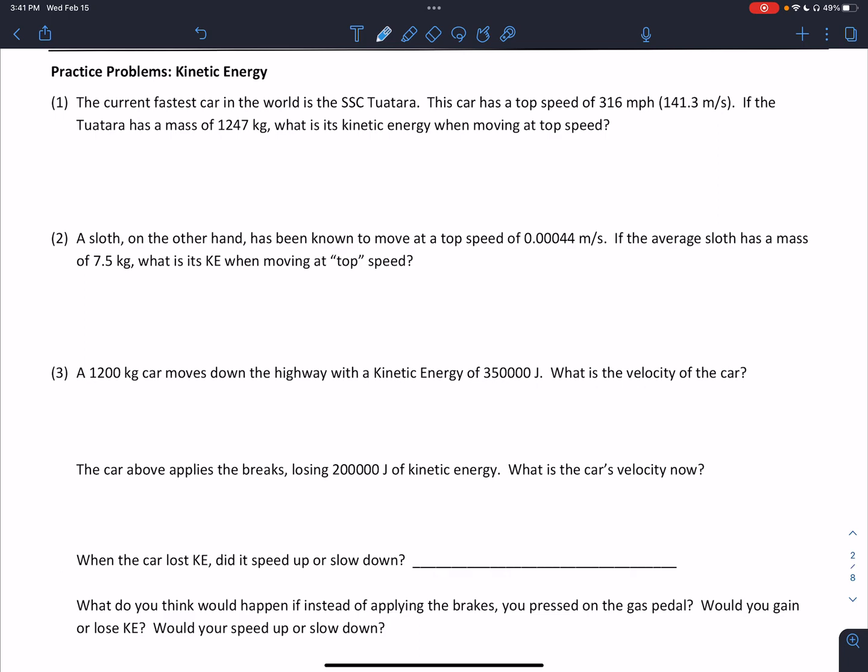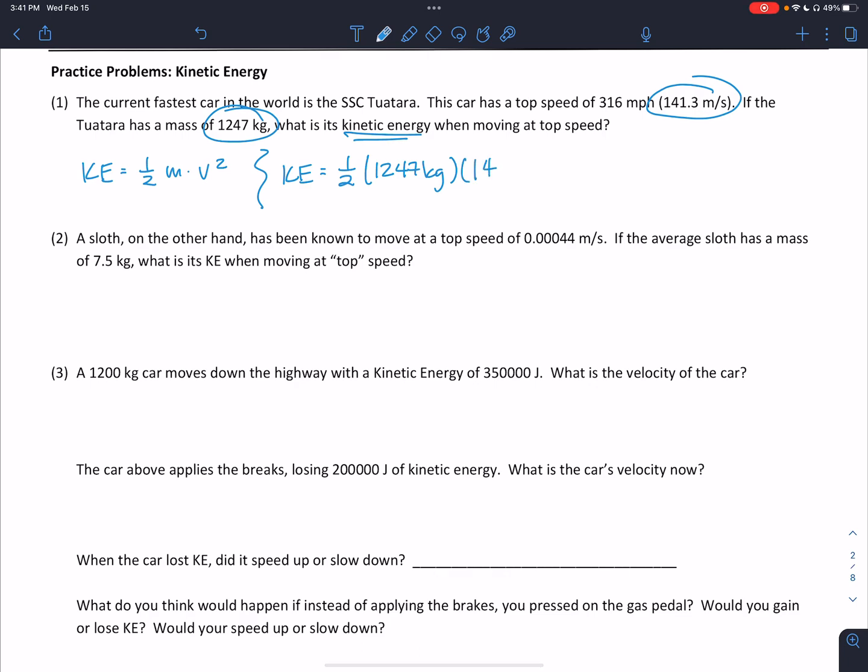Let's start with some kinetic energy problems. The current fastest car in the world is the SSC Tuatara. This car has a top speed of 360 miles per hour, which is 141.3 meters per second. If the Tuatara has a mass of 1,247 kilograms, what is its kinetic energy when moving at top speed? Kinetic energy is equal to 1/2 mass times velocity squared. So for this problem, that kinetic energy would be 1/2 times 1,247 kilograms times 141.3 meters per second squared.